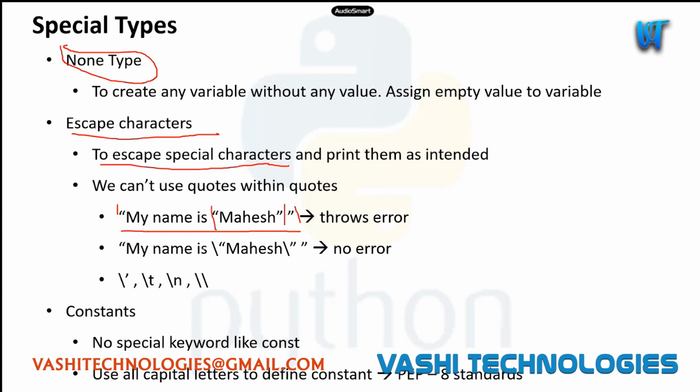The reason being we can't use double quotes within double quotes. In this case, what I can do is escape it. If I put a backslash here, it will escape this character, saying that it won't signify any meaning here, and you can just print it as is. This is the way we can escape sequences and print them how we intend to, using escape sequences.